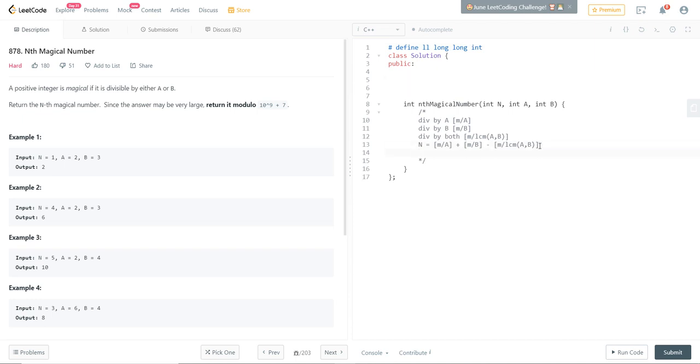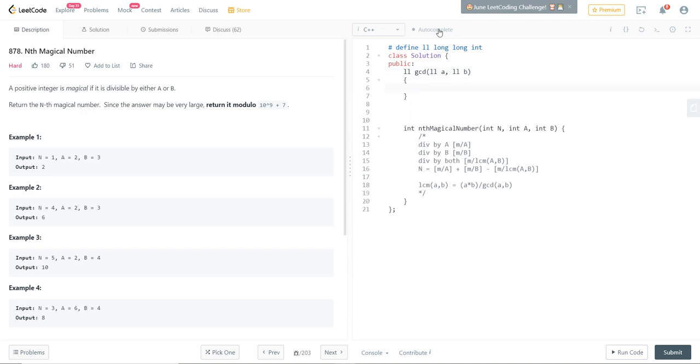It is also well known that the LCM of a and b is a times b divided by the GCD. Maybe it's not that hard to show. It's straightforward to prove. So how do you actually compute the GCD of a and b? There is the Euclidean algorithm to do it. This is a very simple implementation. If you don't know it, you can look it up on Wikipedia. So let's have a long GCD. It takes in a long a. It takes in a long int b.